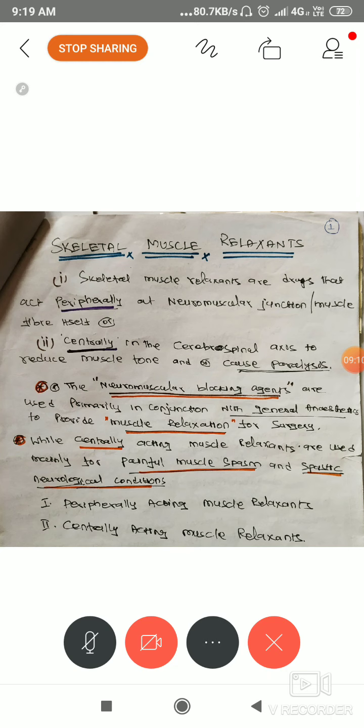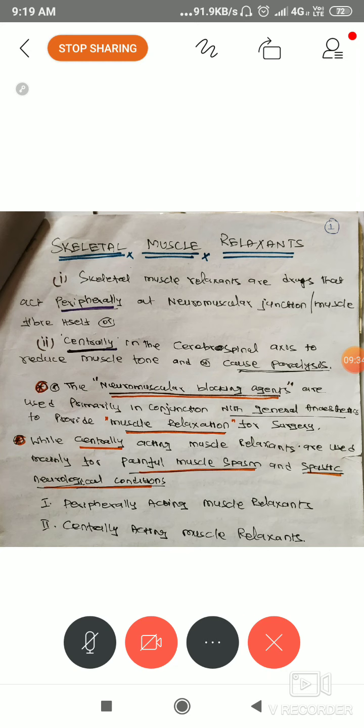First point, skeletal muscle relaxants are drugs that act peripherally, under the peripheral nervous system, at the neuromuscular junction or muscle fiber. So it does not act via the brain, it acts on the nerve endings where acetylcholine is synthesized.